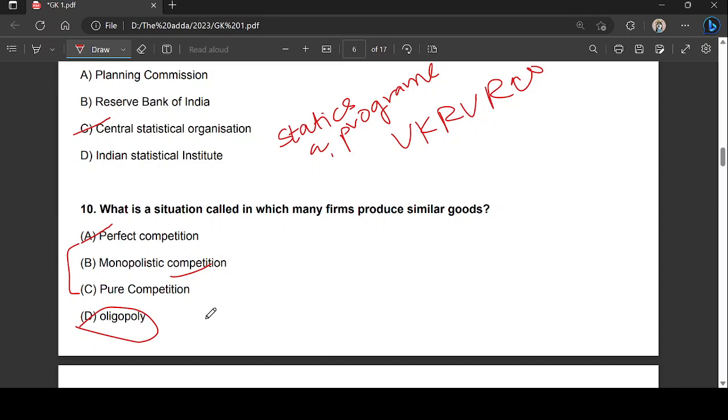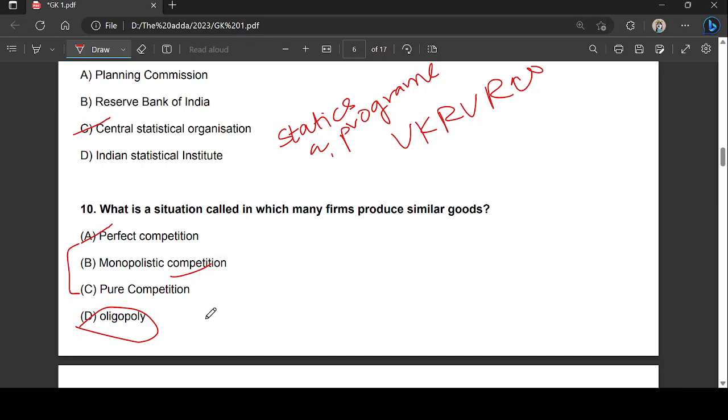Which of the following is not the place of printing of notes in India? I remember this question was asked in one of the previous year question papers. The right answer is option C, that is Jhansi. There are currently four printing presses in India where notes are printed. One in Madhya Pradesh, that is Dewas.